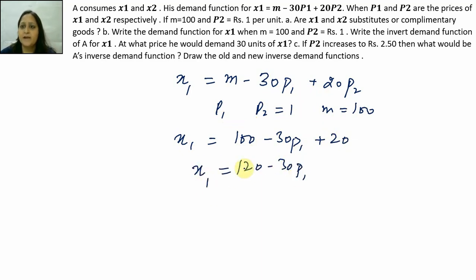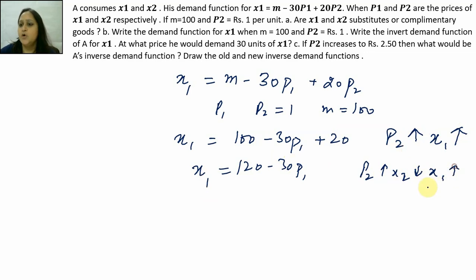So we have to find out x1 and x2 are substitutes or complementary. So when p2 is rising, x2 is obviously falling and x1 is rising, which means they're both moving in opposite directions, which means they are substitutes.